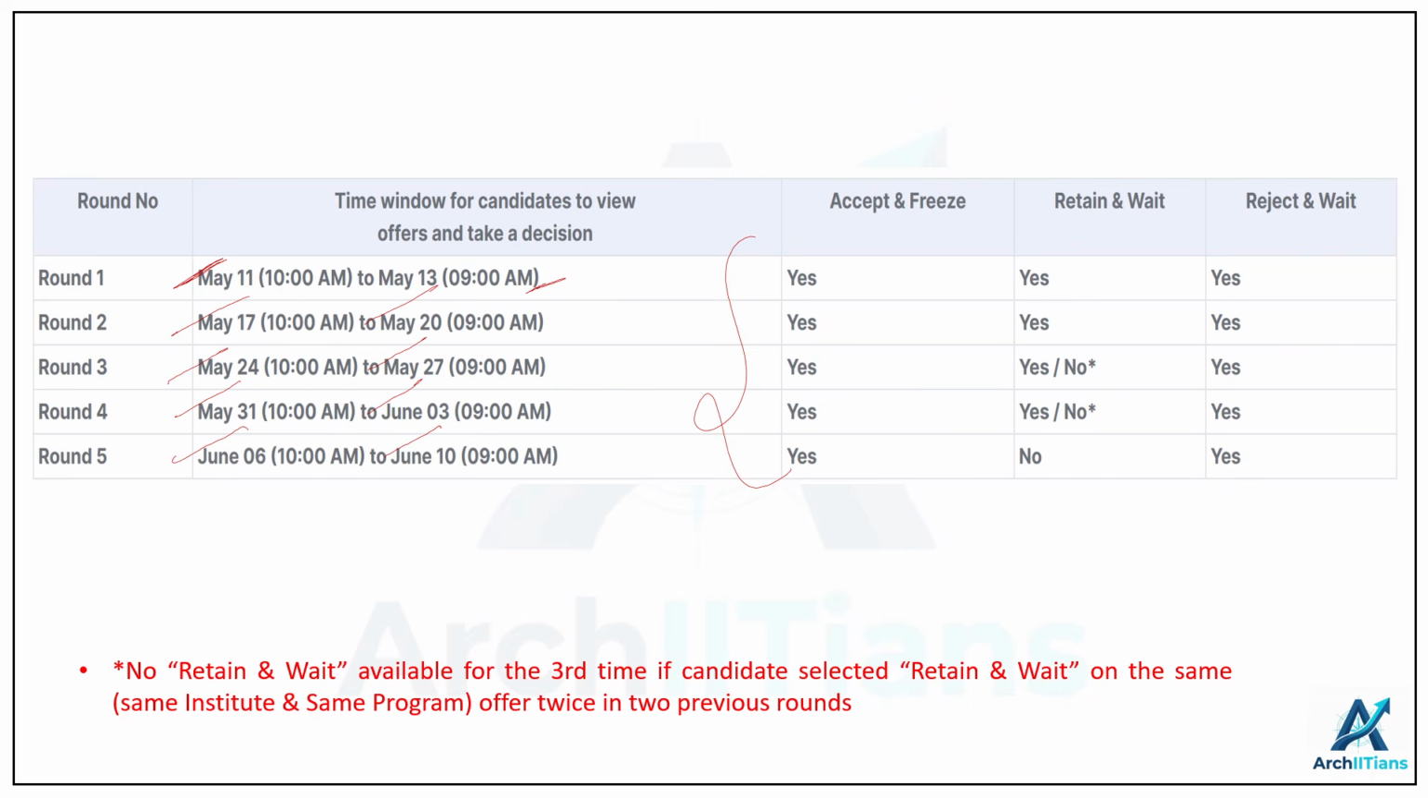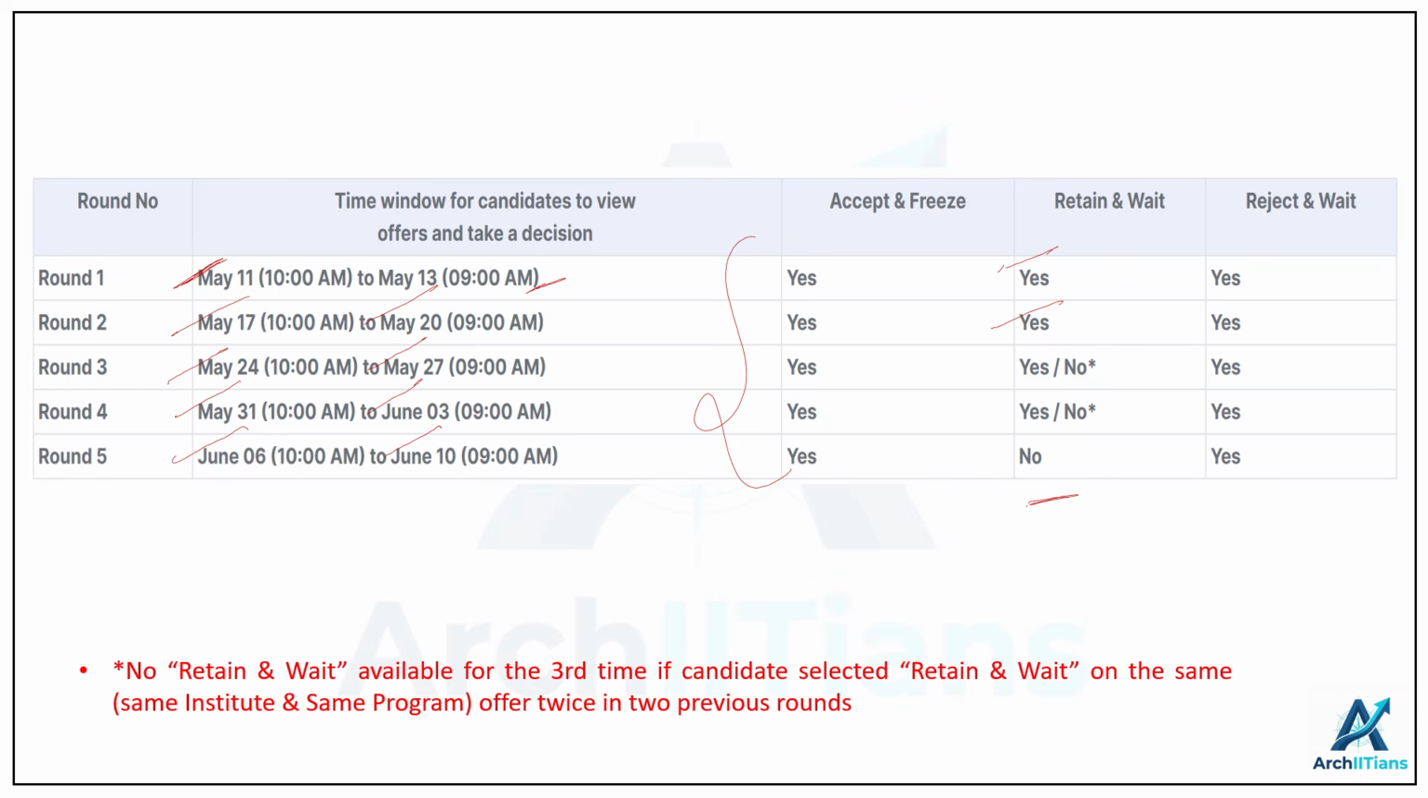Next option is retain and wait. Retain and wait is basically a provisional acceptance of one of the available offers while still seeking possible upgrades to higher preference in subsequent rounds. If a higher preference offer is made to you, then the current offer will be automatically released. So you can choose retain and wait for the same offer of the same institute twice. For example, if you are offered M.Plan in IIT Kharagpur, you can retain and wait that option twice, like two times, in round one and round two.